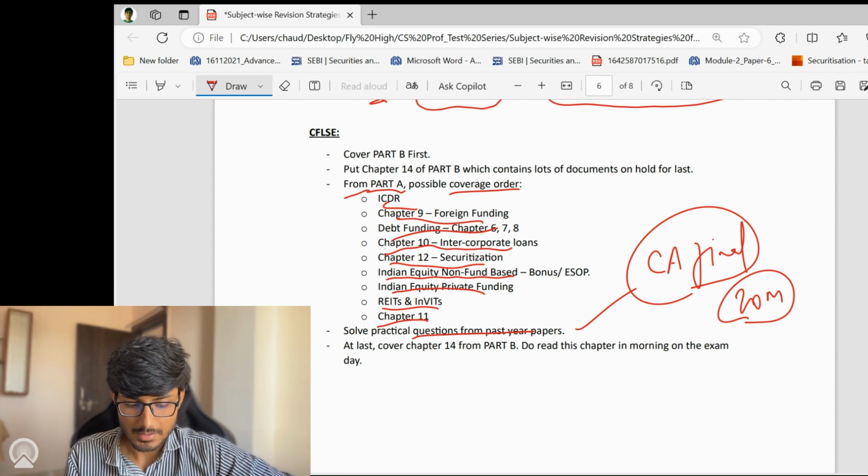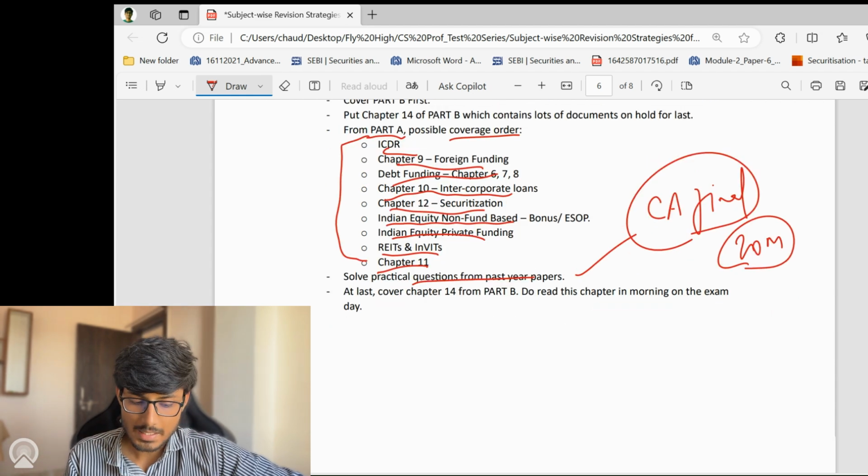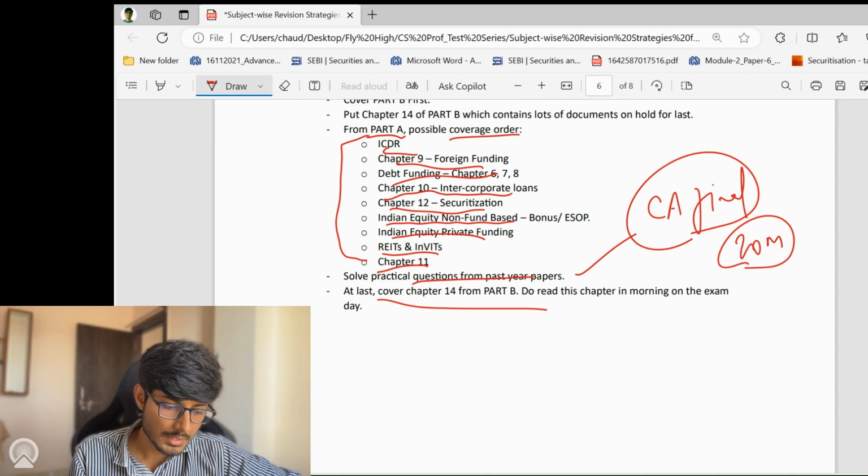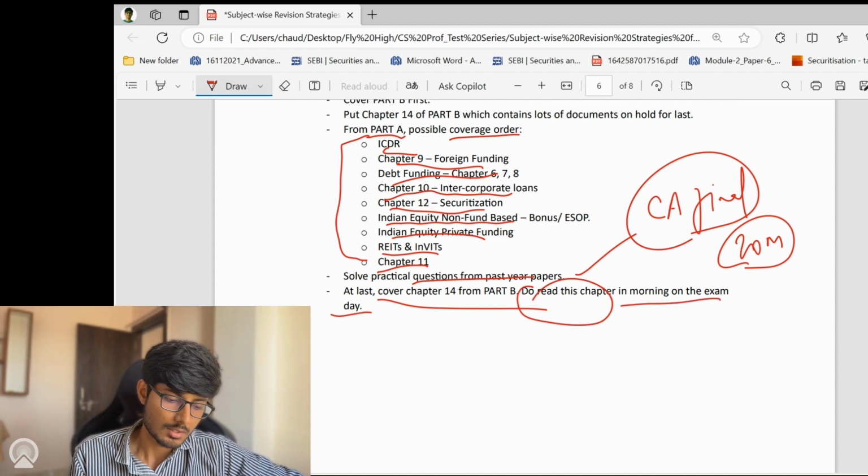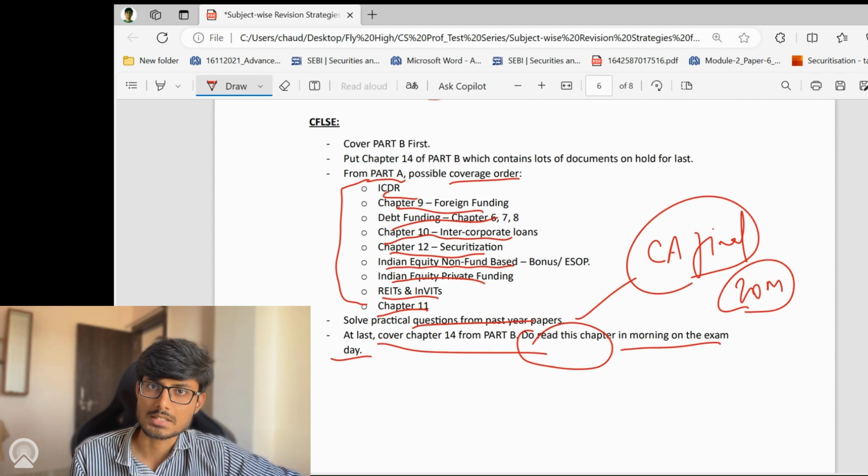First cover the rest of the things from the module, and at last cover chapter number 14 from part B. Do read this chapter in the morning on the exam day, right? So it would be very easy for you to recall the documents. So this is all for CFLSE.